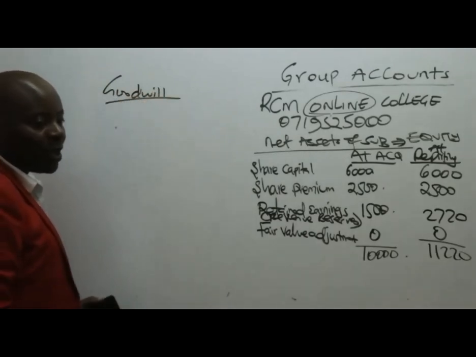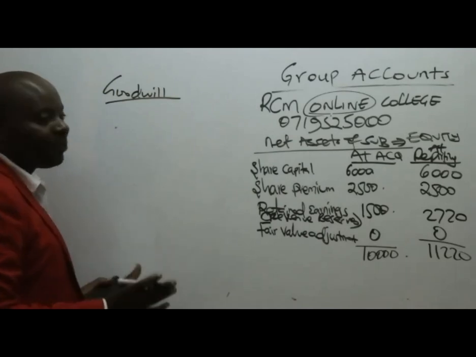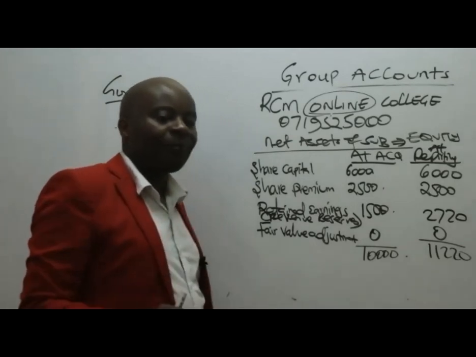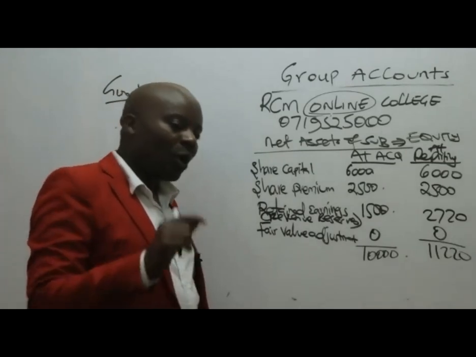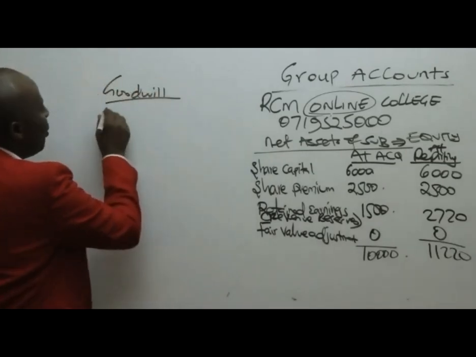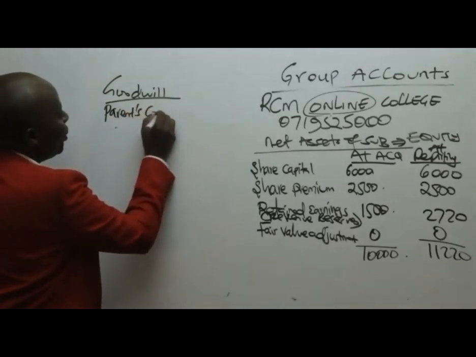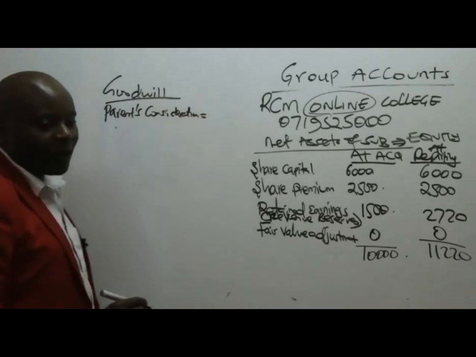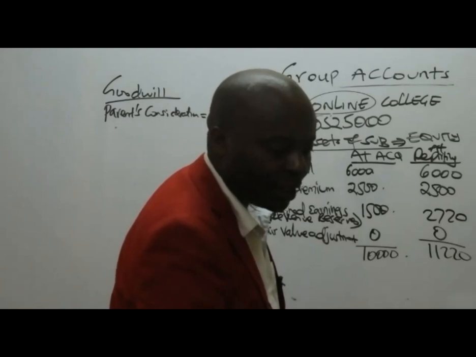So under goodwill, remember, it's quite a simple thing to calculate. We shall look at our investment in this subsidiary. How much did we invest in the subsidiary? Our investment in the subsidiary has two components. We have the parent's consideration. So how much did the parent pay for this exercise?